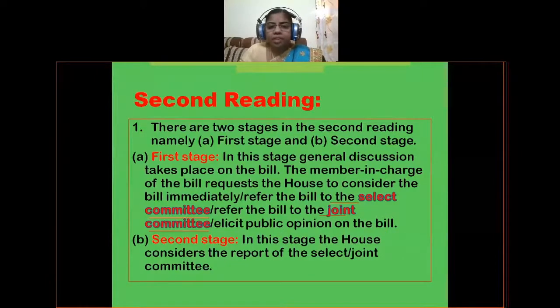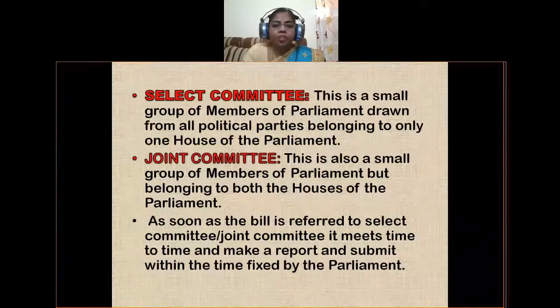Next, refer the bill to the joint committee. So let us see what is joint committee. Joint committee is also a group of members of parliament but belonging to both the houses of the parliament. So that is the difference between select committee and joint committee. Select committee consists of only one house members, and joint committee consists of members of both houses of the parliament.